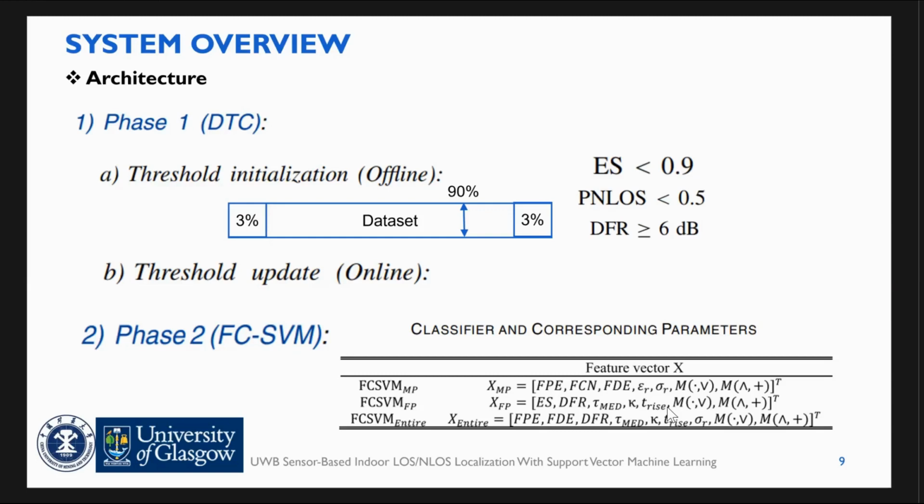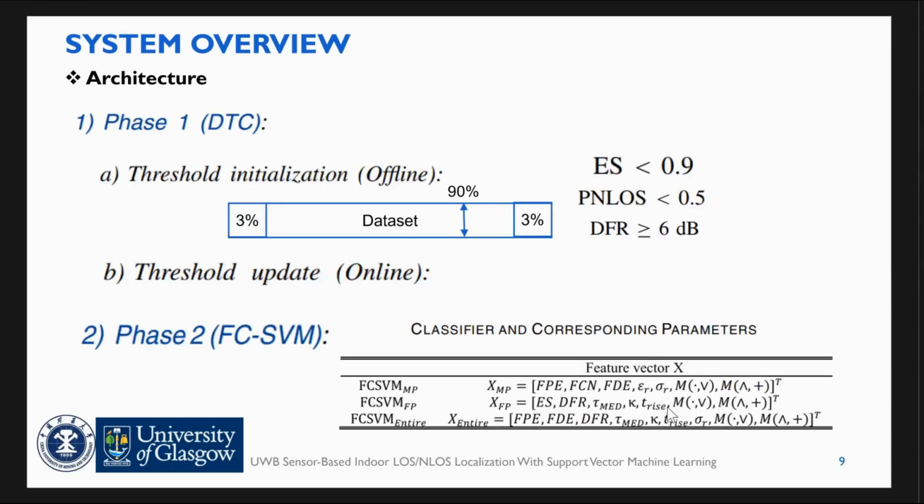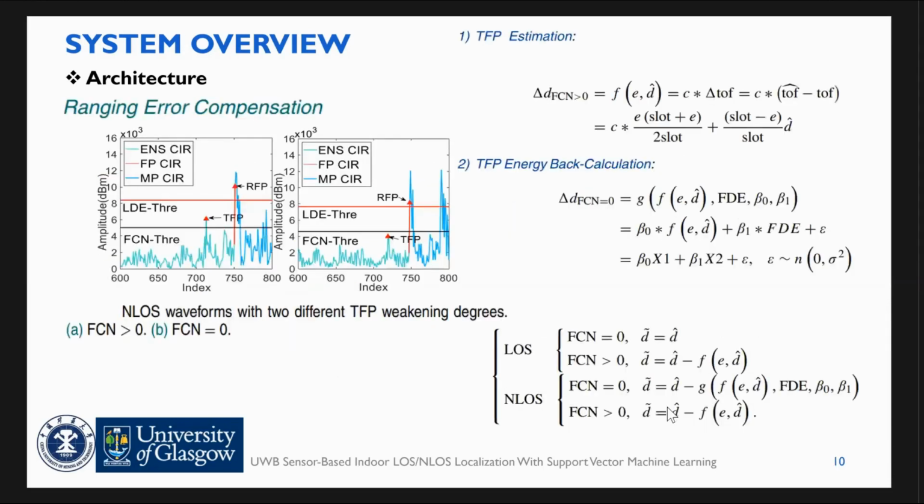In the channel result for 6 features in dynamic threshold compression, either alongside or non-alongside, if the data do not require further classification, they are directly labeled with the corresponding channel result. For the remaining data, we consider 3 cases, and for each case, we provide a corresponding feature combination. In the ranging error mitigation, we classify ranging errors into 2 types.